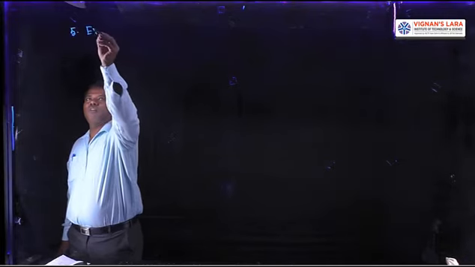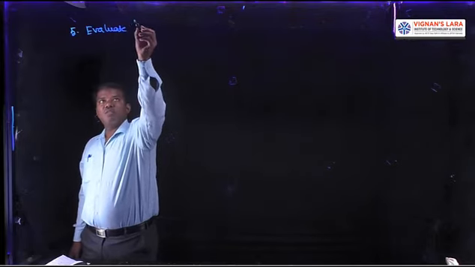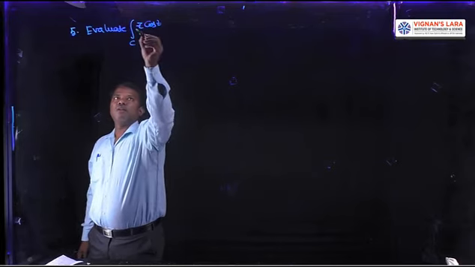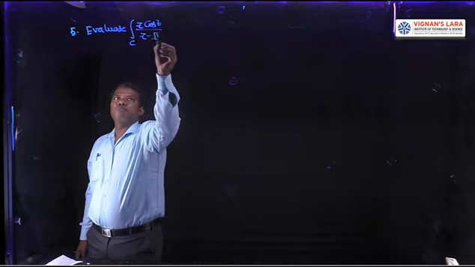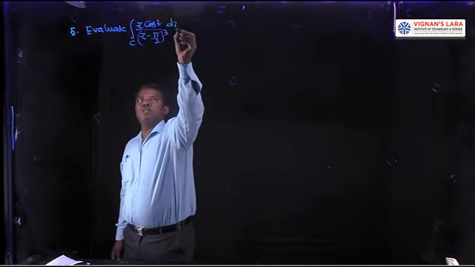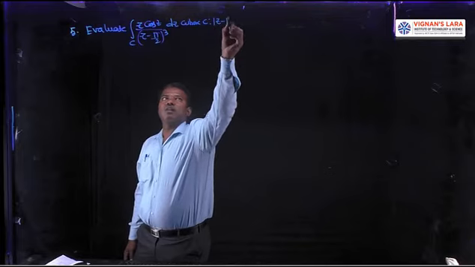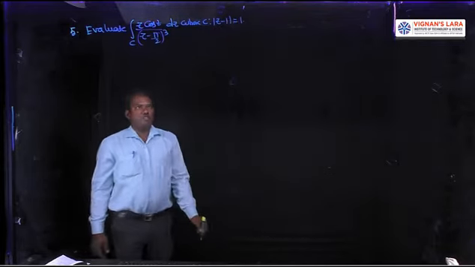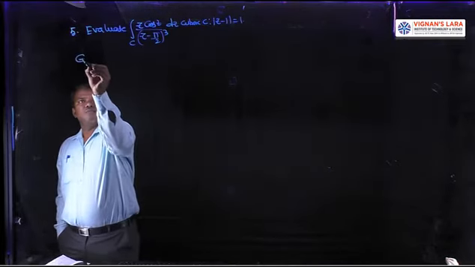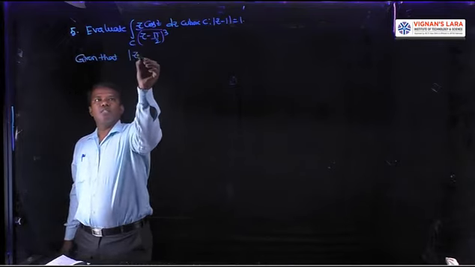Fifth problem: evaluate the integral over c of z cos z by (z minus pi by 2) whole cube dz, where c is mod z minus 1 equal to 1. This is a very important problem. First, using the Cauchy residue theorem, given that mod z minus 1 is equal to 1.